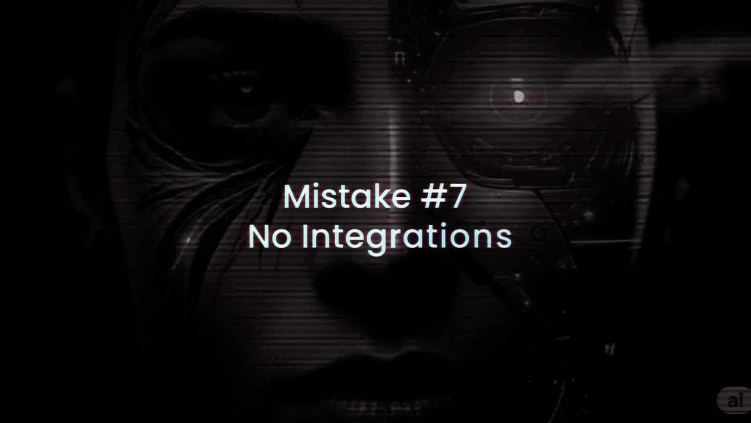Mistake number 7, no integration. Last but not the least, building agents with no integrations or actual outcome. The point of agents is automation. Let's say you build an AI agent that finds 10 potential clients from LinkedIn, but if you haven't integrated it with your CRM, it might create a new CSV file every time or leave it hanging there. Now you or someone from your team has to manually enter that data back into the CRM. That defeats the purpose of an AI agent.